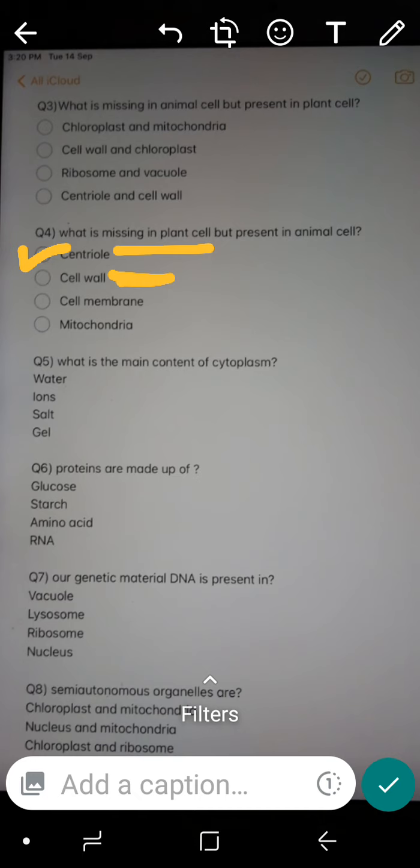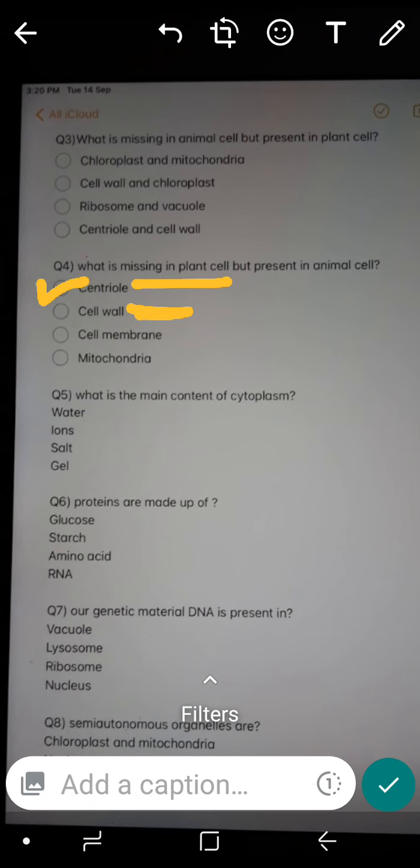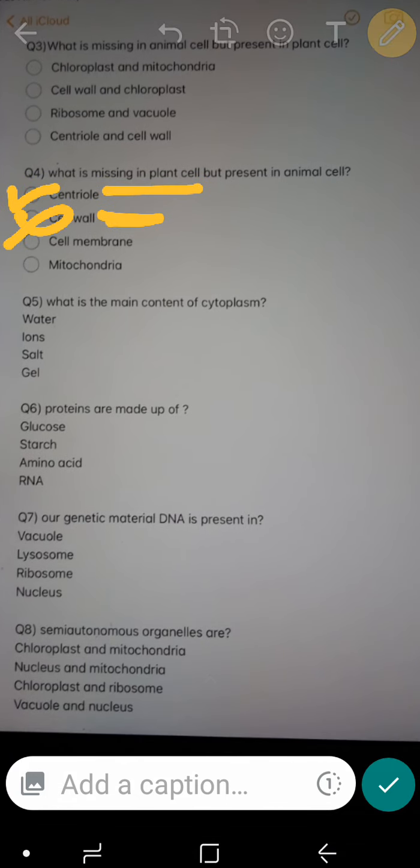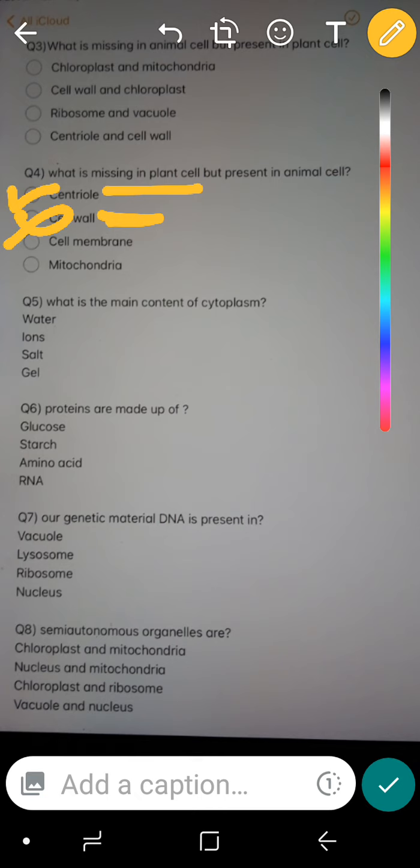No, it is not missing in plant cell, so it's not the right answer. Next, cell membrane. No, it is not missing in plant cell, it is present in plant cell. Next is mitochondria. Mitochondria is present in both the cells, as I have told in earlier question. So the correct answer for this would be centriole. Okay, and this is second option.